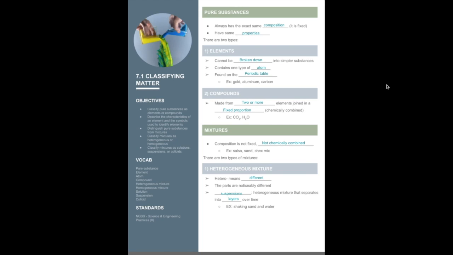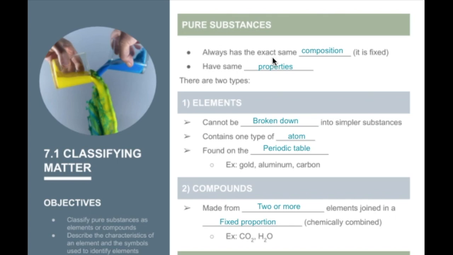Chapter 7 is the first chapter that goes over our chemistry unit. So first we're going to talk about classifying matter. Matter can be classified into two different categories: either a pure substance or a mixture. A pure substance always has the exact same composition. It's always going to have the same properties.